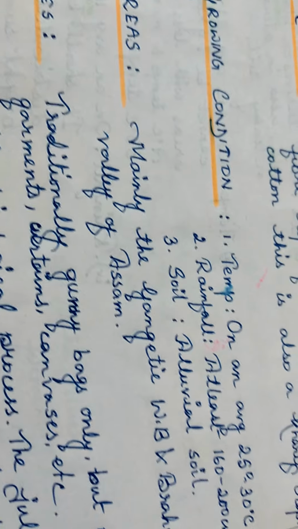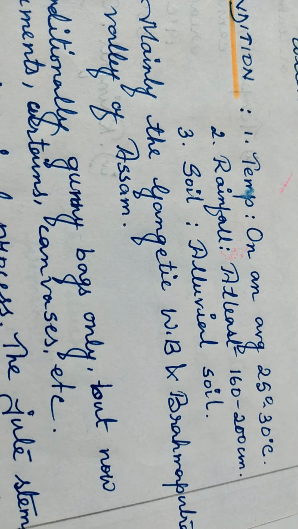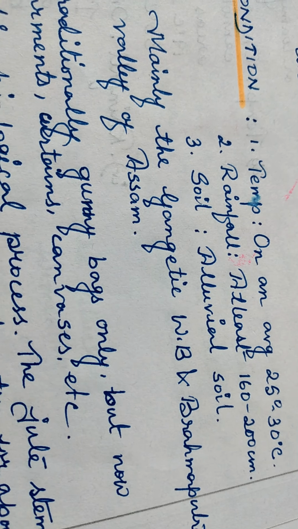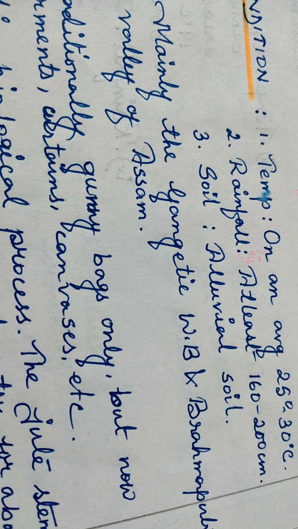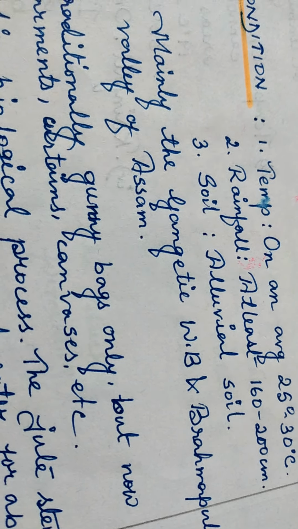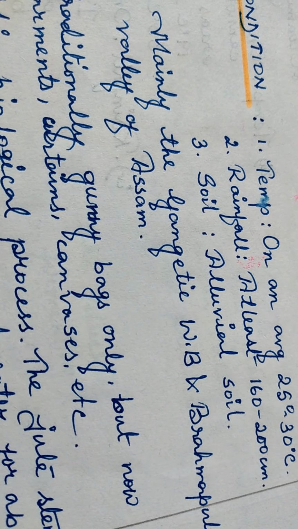Now, regarding the areas, we can say in India, mainly the Gangetic West Bengal and Brahmaputra Valley of Assam are best for jute cultivation. Other than these two places, there are hardly any places where jute is cultivated in India.